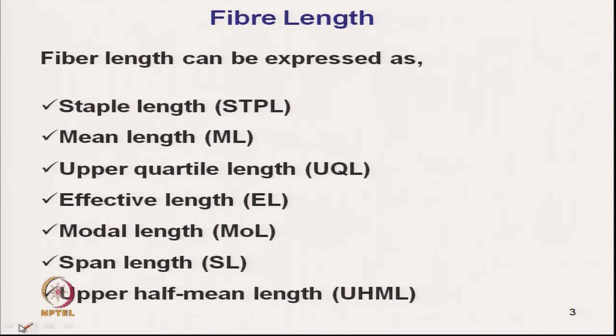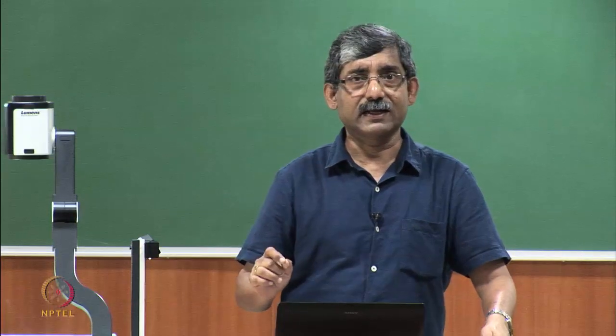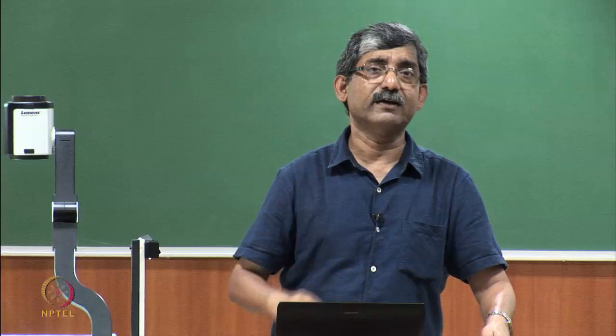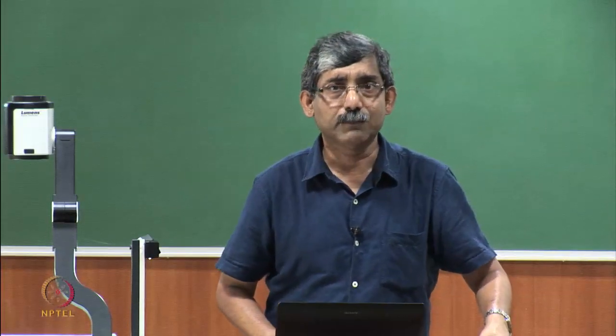Next is upper half mean length. All these parameters are important, but different measuring techniques give different types of parameters.